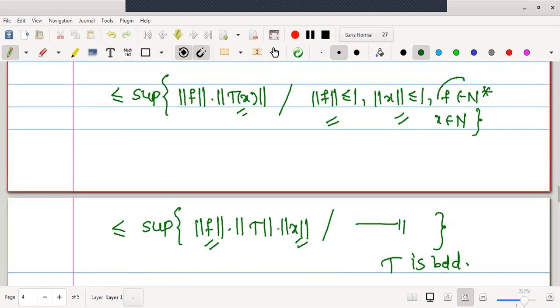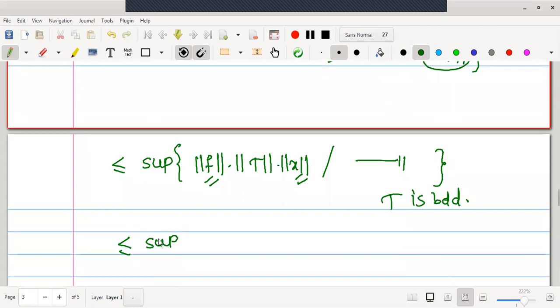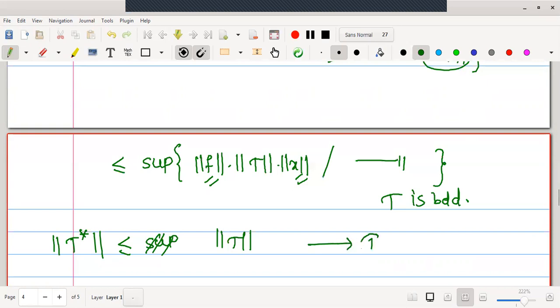Suprema is running on f and x, and both the values we are replacing by norm f less than or equals to 1 and norm x less than or equals to 1. Therefore, here there is no need to write suprema. This is norm T. We have started with norm T star and we have proved that this is less than or equal to norm of T. Therefore, I'll call this inequality number 1.